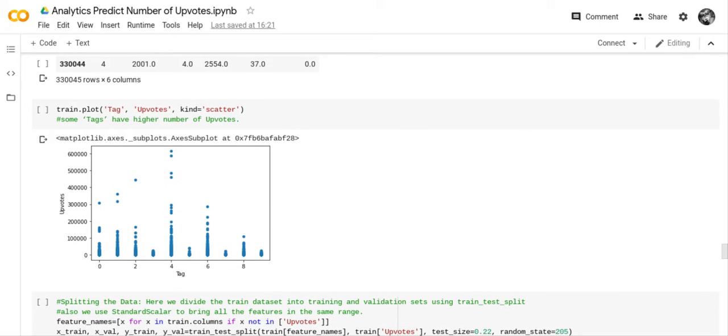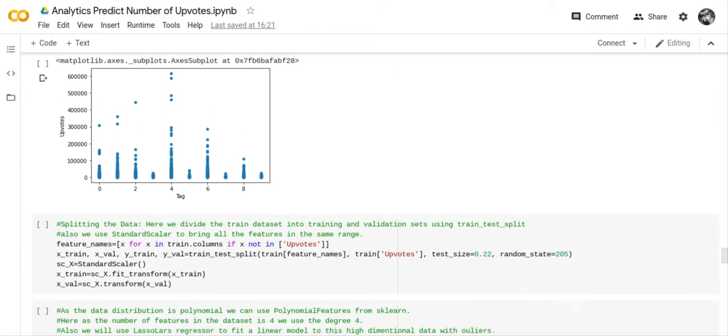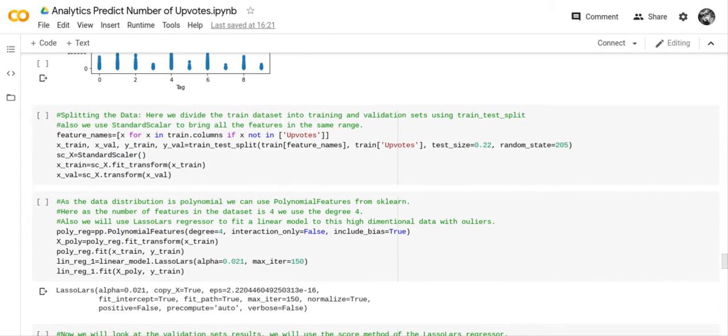We did another graph, and you can see that there are some outliers in the graphs. And now we get to the point where we split the data. X train, X val, Y train, Y val equals train test split. So train was feature names, and you've got feature names here.